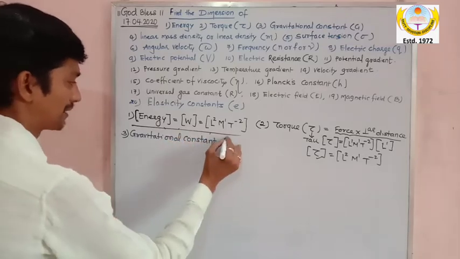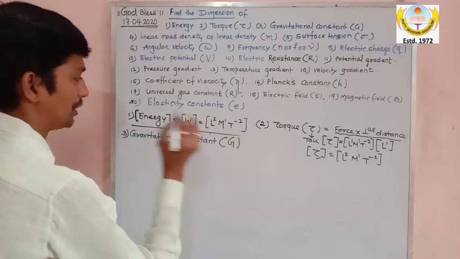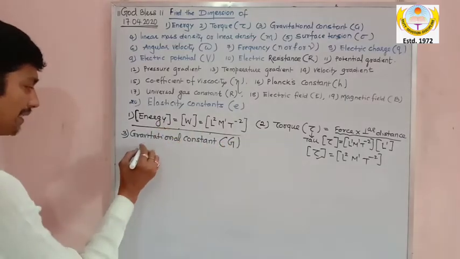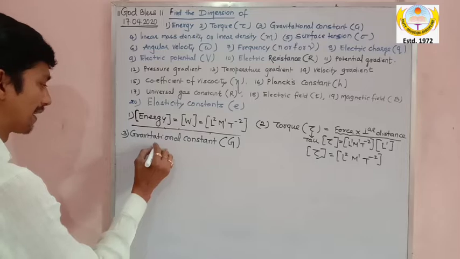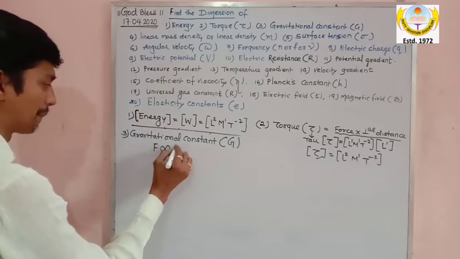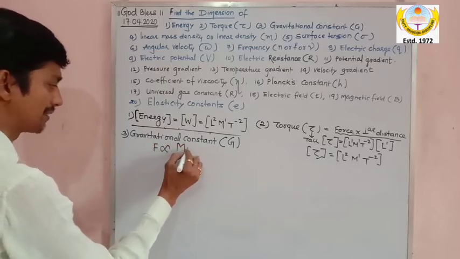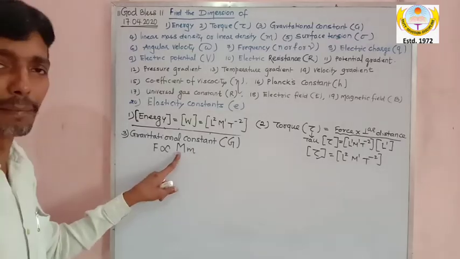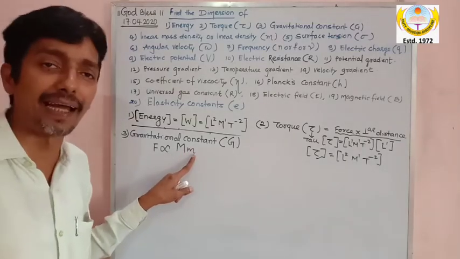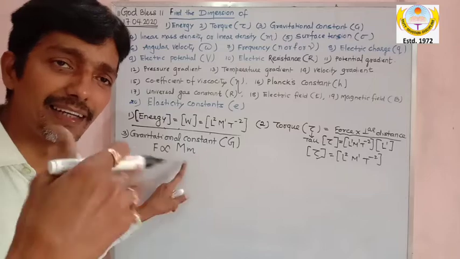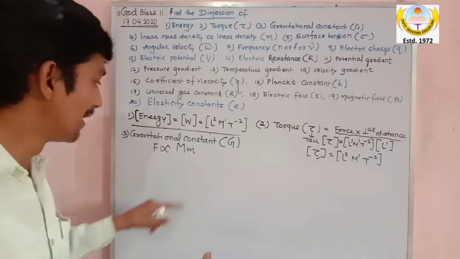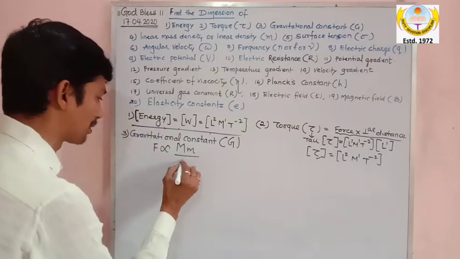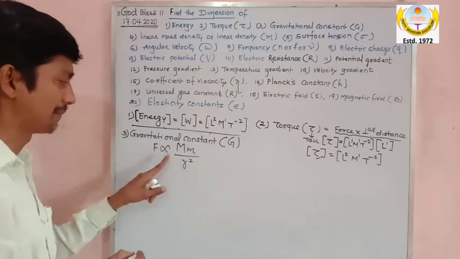My dear, gravitational constant is denoted by capital G. Now you all know that in class 9th you have studied that the gravitational force is directly proportional to the product of masses. Say this is the mass of the earth and this is the mass of a planet. Two masses, one of the earth and one of the planet, right? And it is inversely proportional to the square of distance.